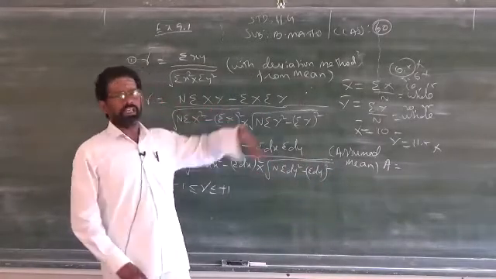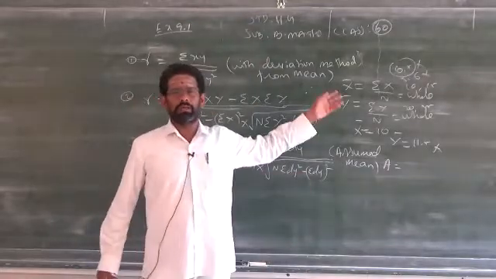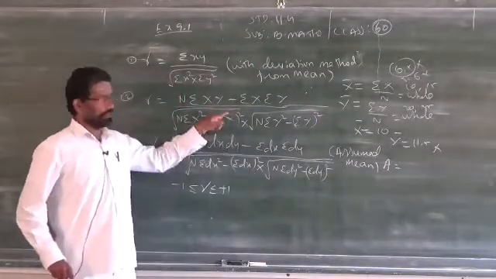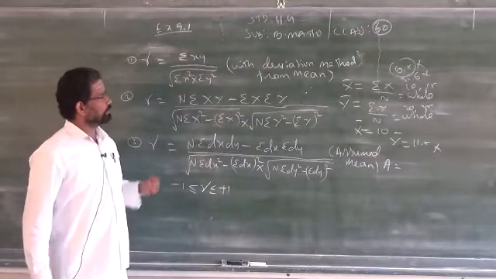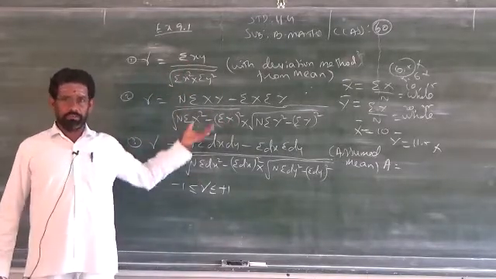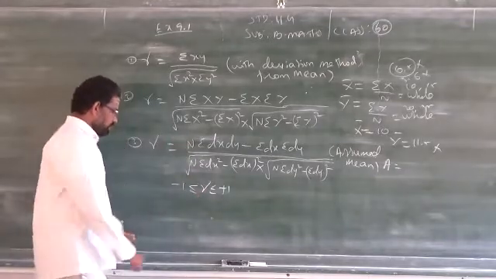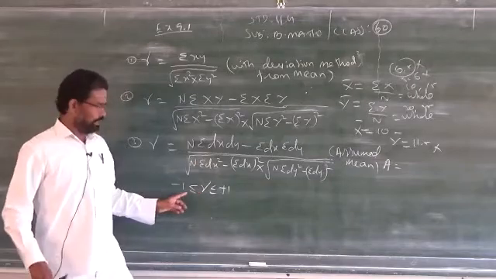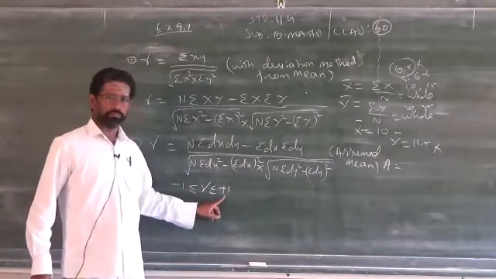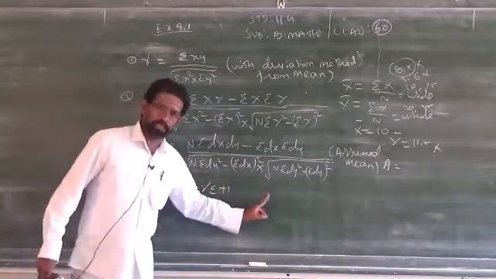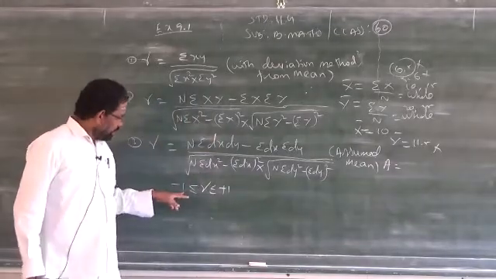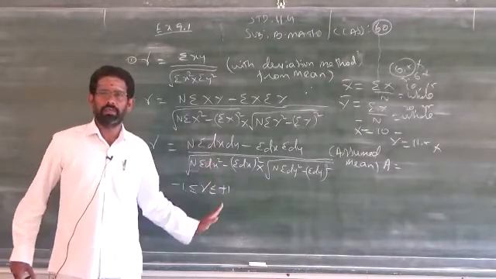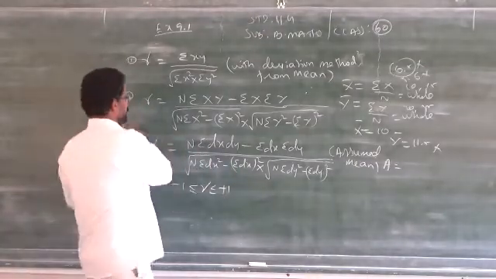First one, straight away you can apply, no need to take x bar or assumed mean. That is what I mentioned already, capital X, capital Y. Here small x stands for capital X minus x bar, I will tell you. Clear? So, these are the three formulas. Just you have to understand that your correlation should lie between -1 to +1. When the answer is more than +1, wrong. Less than -1, wrong. It should be from -1 to +1.